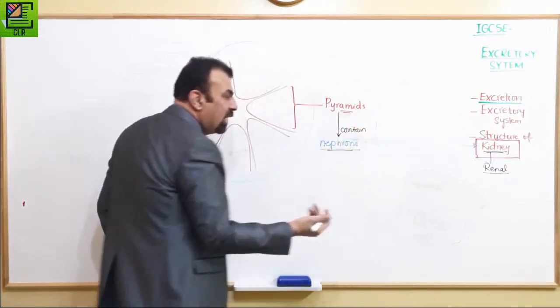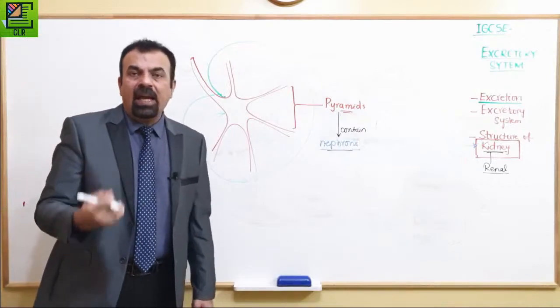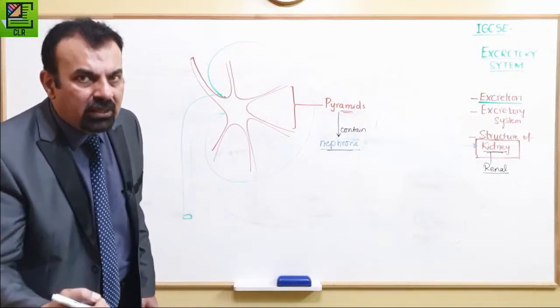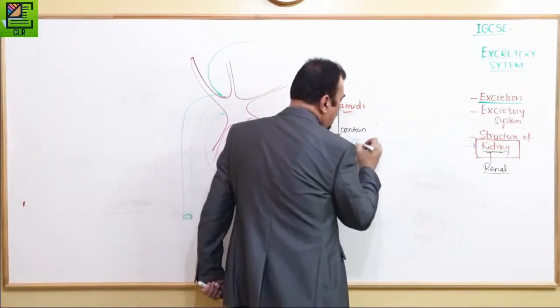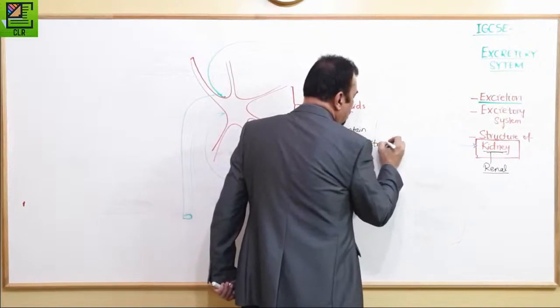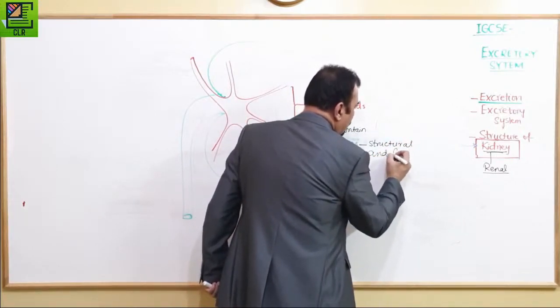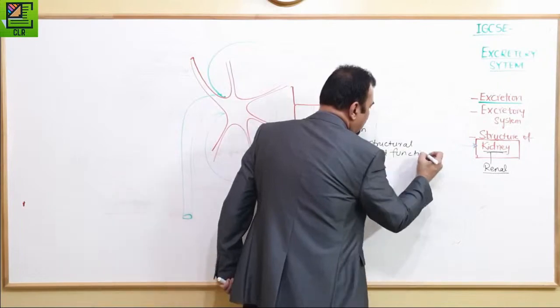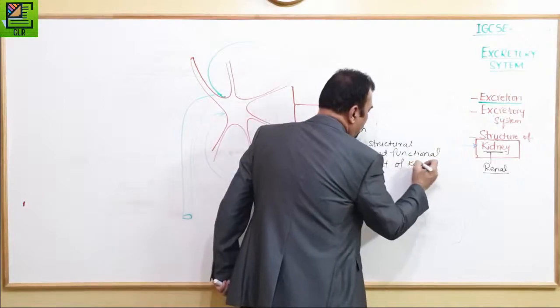What's a nephron? Nephron is basically the structural and functional unit of the kidney.